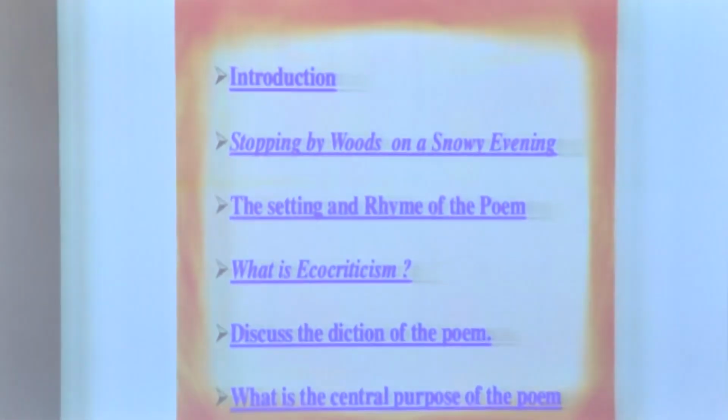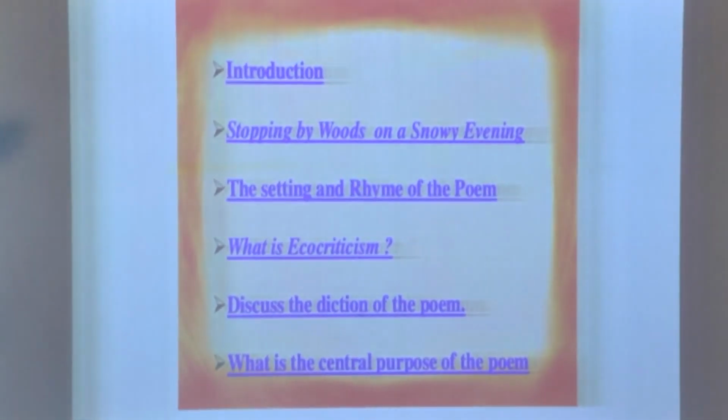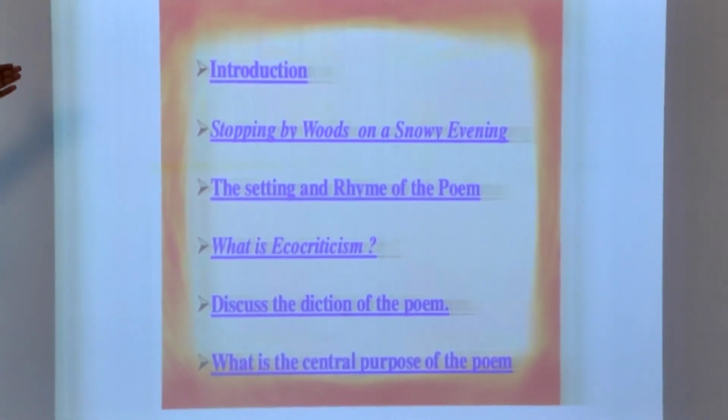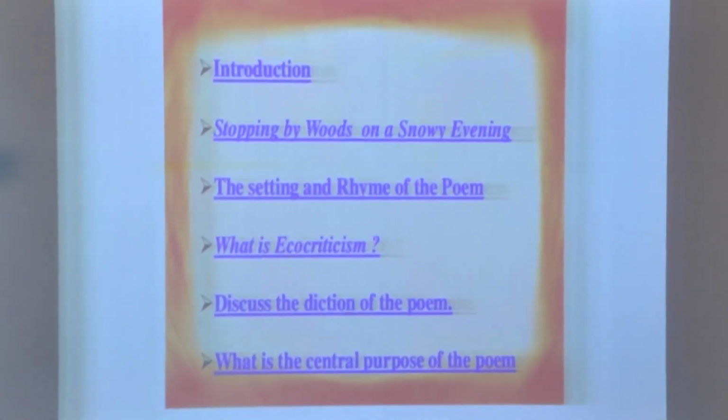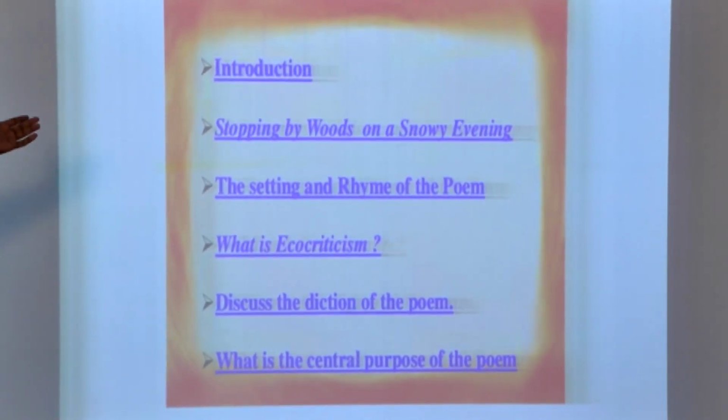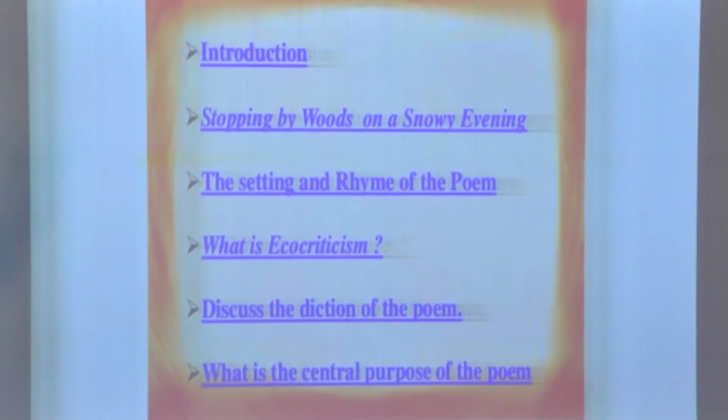In the Persian language, this quatrain is called a rubaiyat. The rubaiyat is nothing but the same quatrain that we call by that name in Persian. And next, going to the ideas of the poem, that is why he had stopped by the woods on the snowy evening. And next, as I have told already, the setting and the rhyme scheme of the poem. And what is eco-criticism? Eco-criticism is nothing but the study of the relationship between the environment and literature.